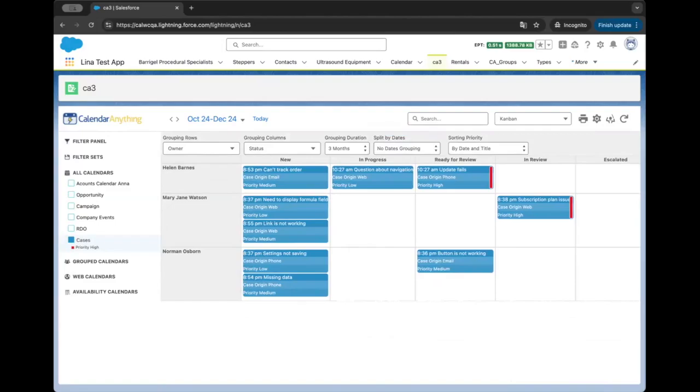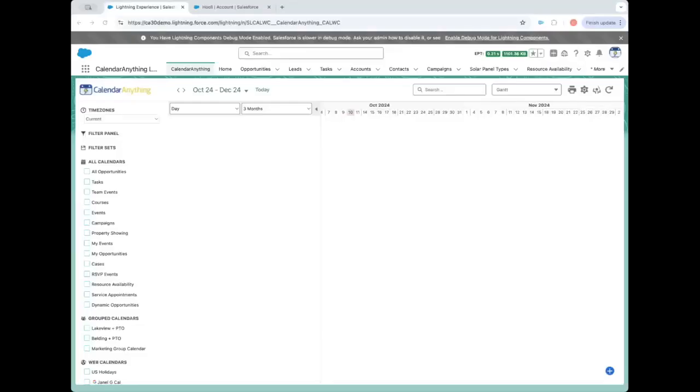Lena, next up is your admin corner. So we want to talk a little bit about how we can embed a dynamic calendar on a record page, and also a little bit about parameters on that custom view. Yes, absolutely. Let me share my other screen. All right.